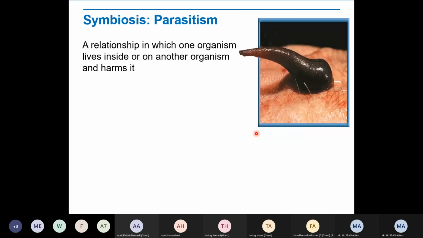The example which you can see on the diagram, this is a leech, right? So the leech sucks the blood of animals, right? So when it just touches the surface of any animal or human, it takes blood from the animal. Blood.